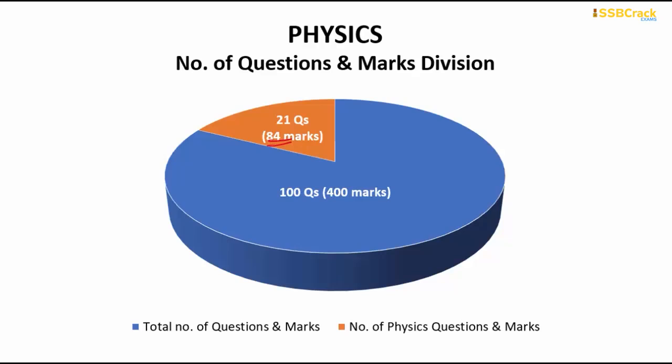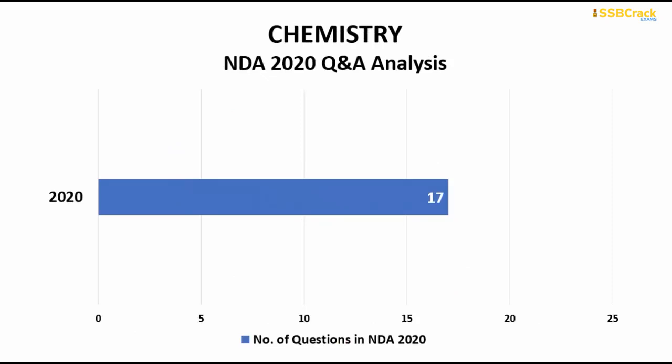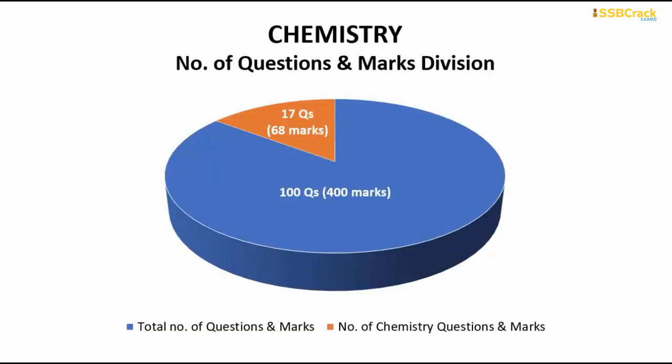Okay. So now we will understand the chemistry section. There are around 17 questions that came from chemistry, and if you answer all the important chemistry questions, you will be able to score 68 marks. A maximum number of questions from chemistry came from inorganic chemistry and physical chemistry. So the concentration was mostly on that. Only one question has come from organic chemistry.